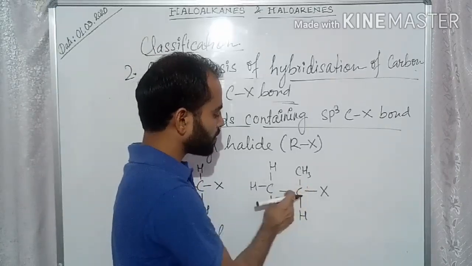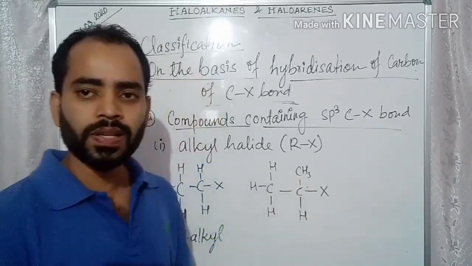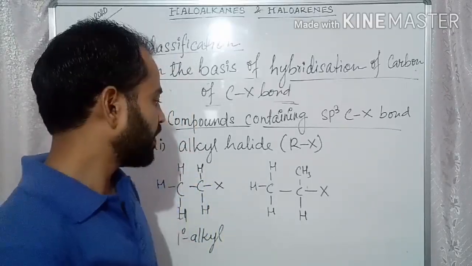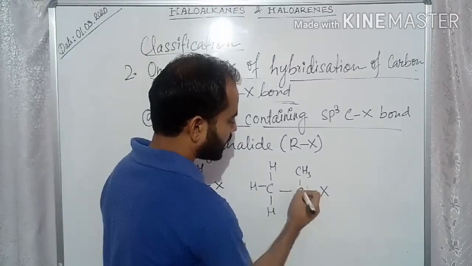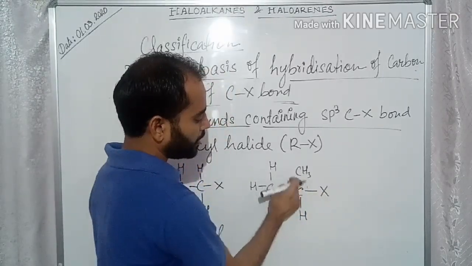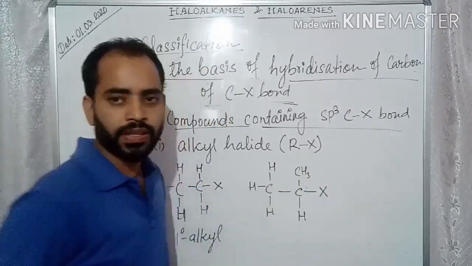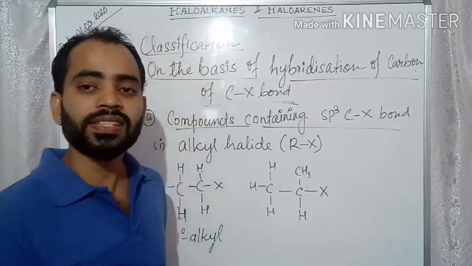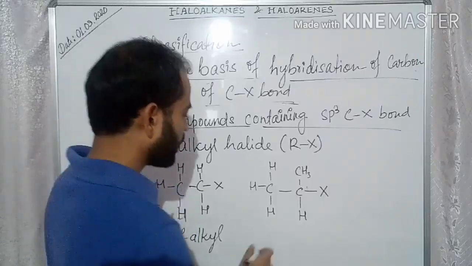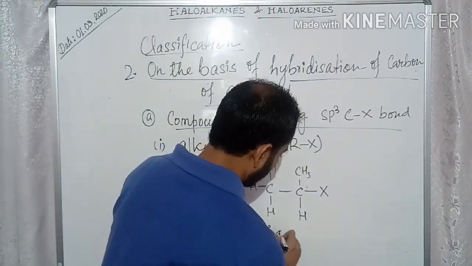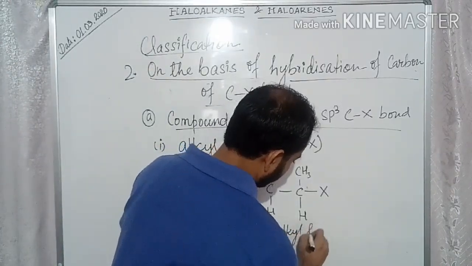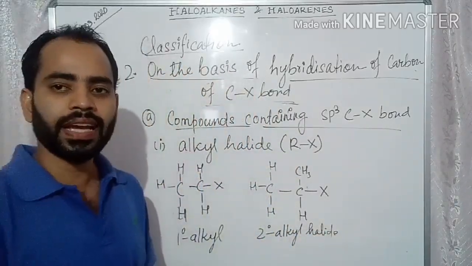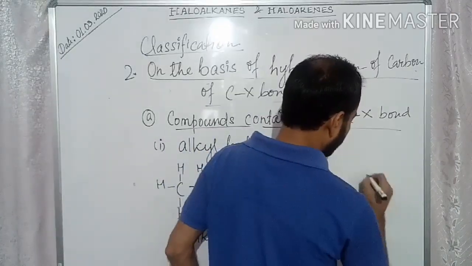Single bond, single bond, single bond, single bond. 4 single bonds, so it is sp3 hybridized carbon. Now this carbon is directly attached to this carbon and directly attached to this carbon. That is 2 different carbon atoms and 1 hydrogen atom. So it is second degree or secondary. So it is called secondary alkyl halide. Similarly, we can have a tertiary alkyl halide.